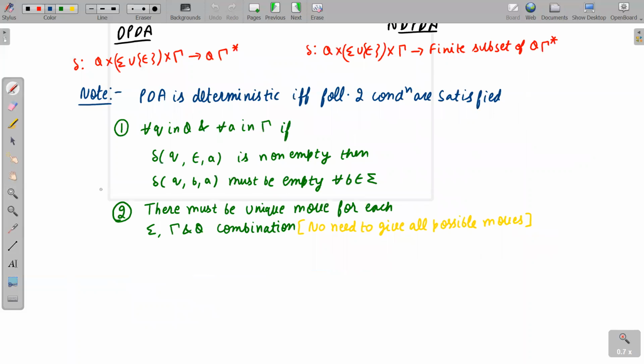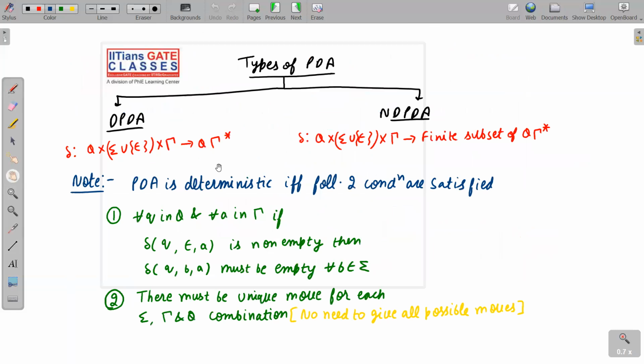Just like FA, where we have two types, NFA and DFA, here also we have two types of PDAs, that is DPDA and NDPDA. For DPDA, the transition function is Q cross sigma union epsilon cross tau implies Q cross tau star. For NDPDA, it is Q cross sigma union epsilon cross tau implies finite subset of Q cross tau star. That means we can move to more than one state also. We have a choice, just like NFA.